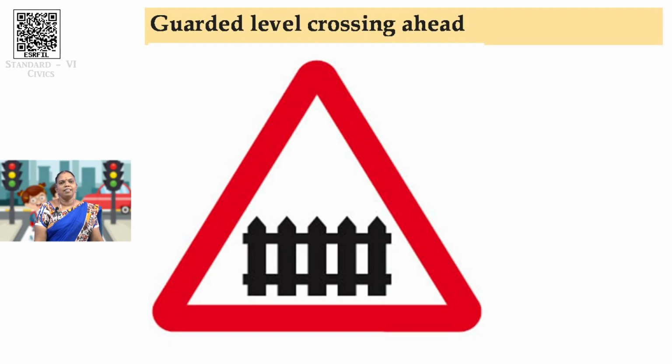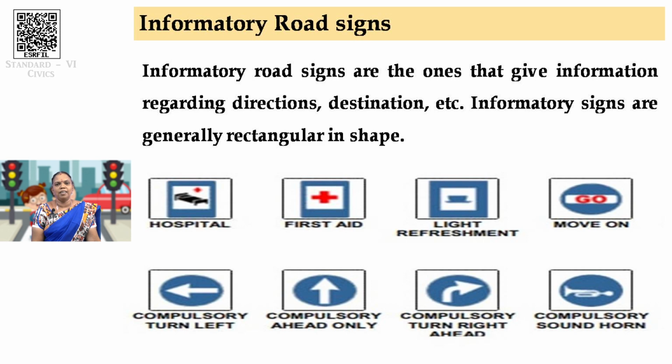Okay. Next, this you are very familiar with, isn't it? Yeah, where have you seen this? Near the railway gates, or just before, a few kilometers earlier on the road. This intimates that there is a level crossing ahead. Okay. Next, we are going to see informatory road signs.